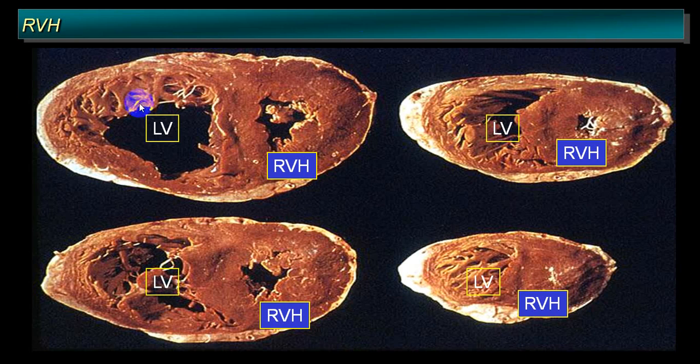You can compare this. You see the left ventricular size and right ventricular size. Now the right ventricular volume has reduced and there is a severe hypertrophy. You can see that this muscle mass is more than the left ventricular muscle mass. Here the left ventricular muscle mass is a little more than the right ventricle capacity, and then you get severe right ventricular hypertrophy. That will be very common in chronic cor pulmonale.